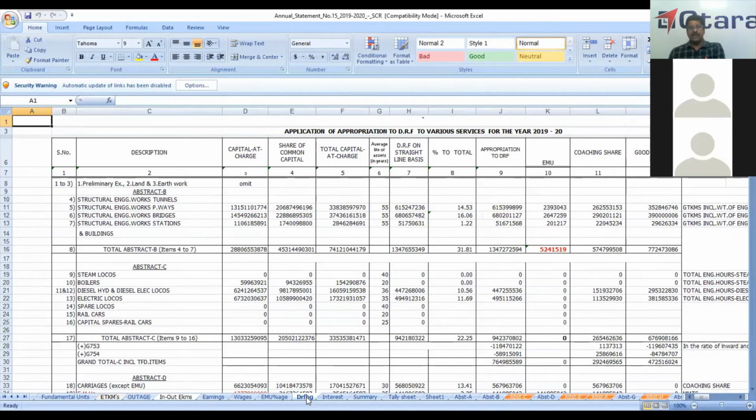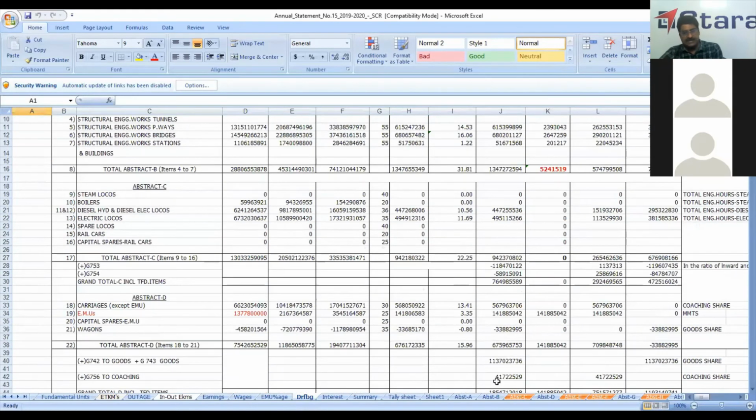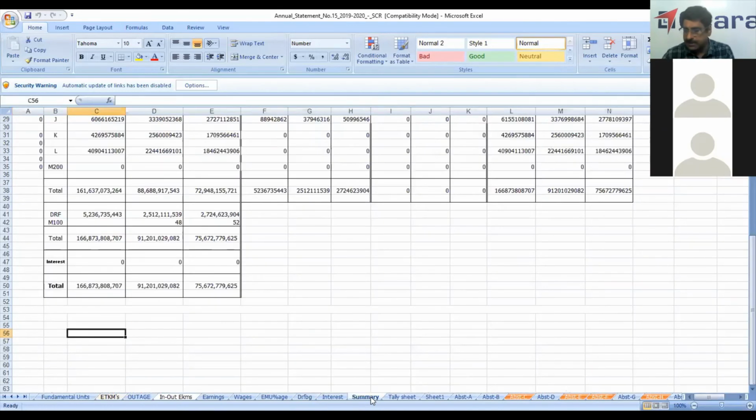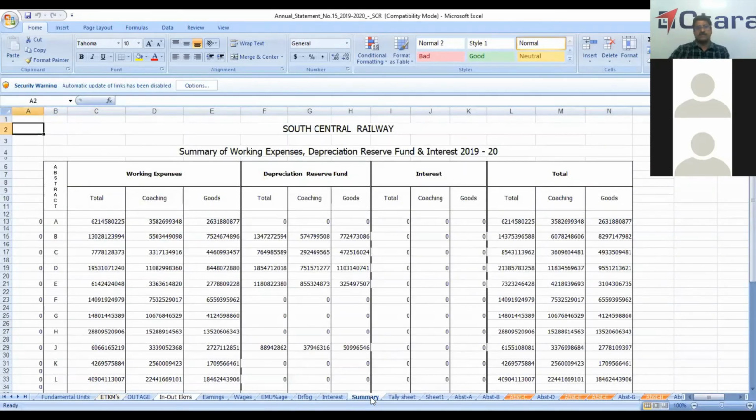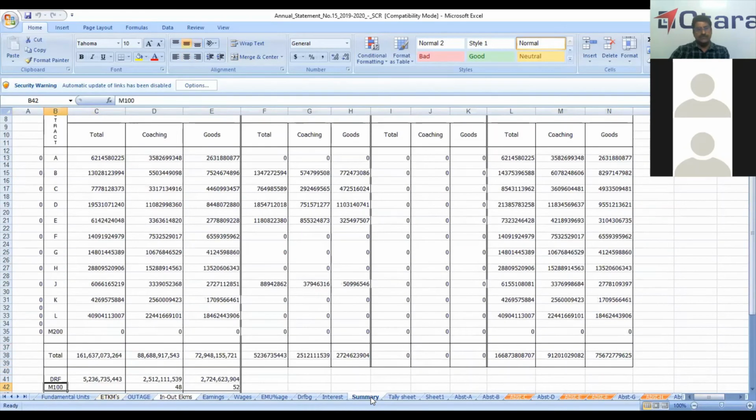So for every asset we have purchased, we have apportioned a small amount for DRF, so that on the expiry of its working life we should be able to purchase a new engine. That is called depreciation reserve fund. We do it for all locos, the engineering department, carriages, wagons, etc. So that also is taken as a part of expenditure. So generally we have expenditure like this: working expenses, then depreciation reserve fund, and then abstract wise.